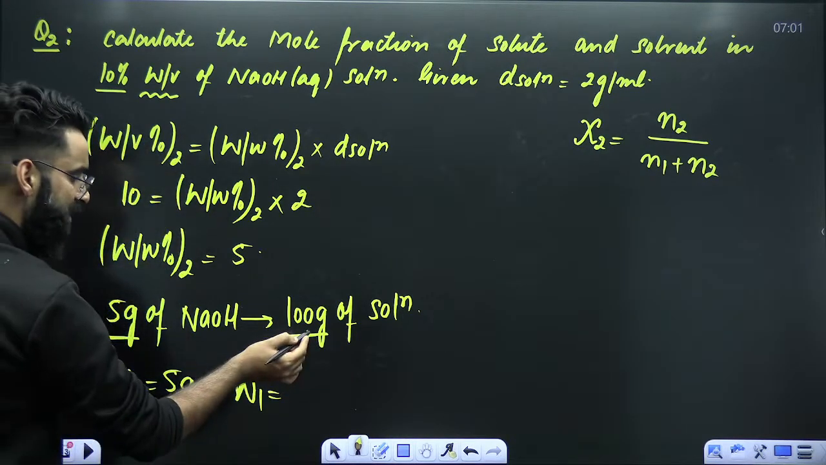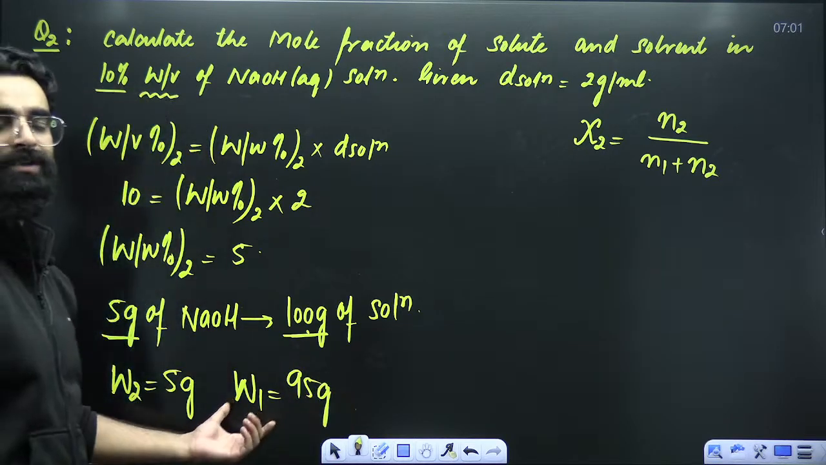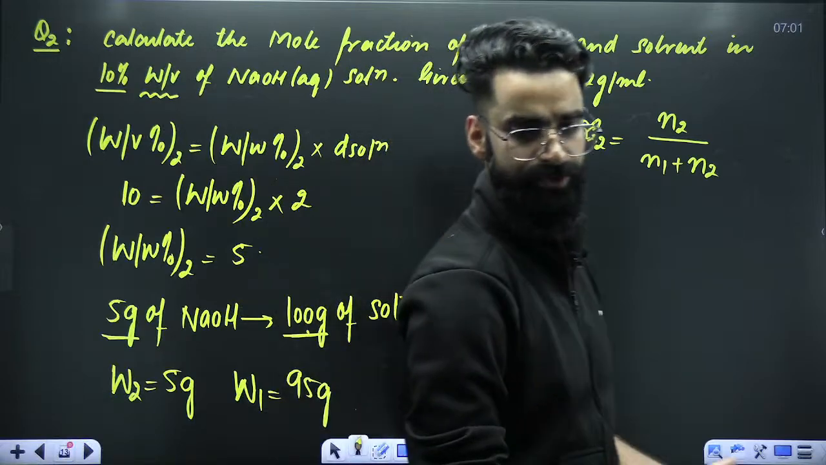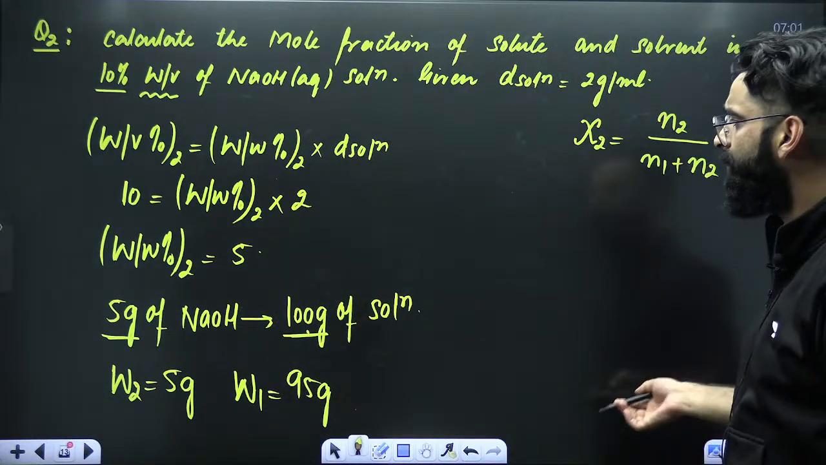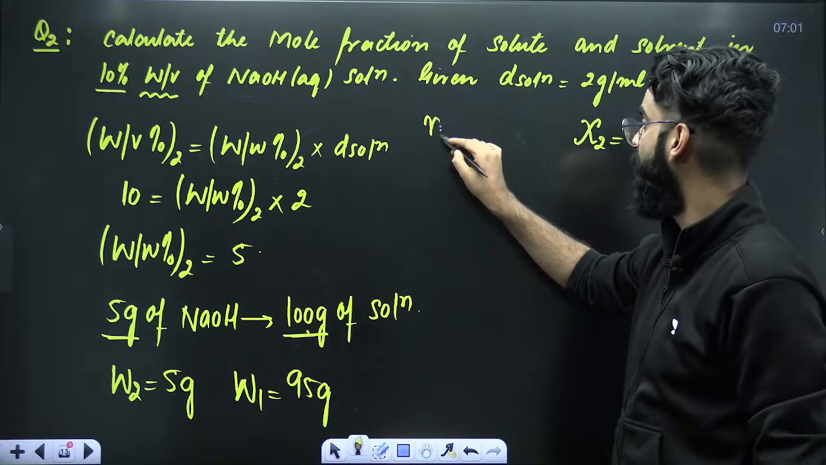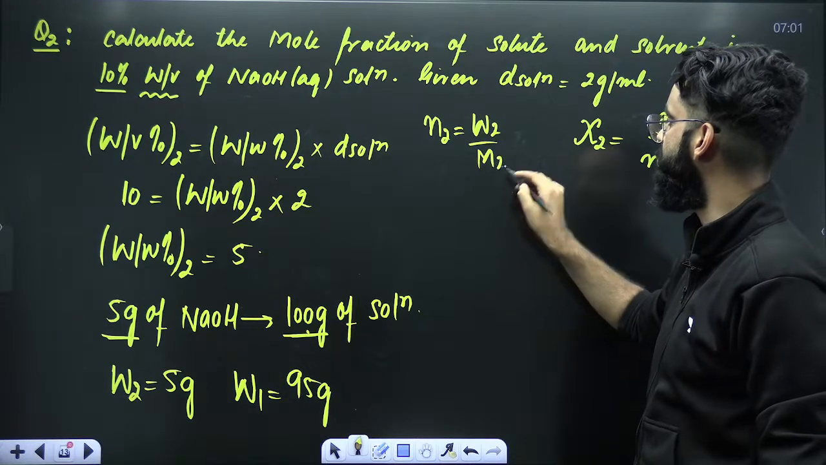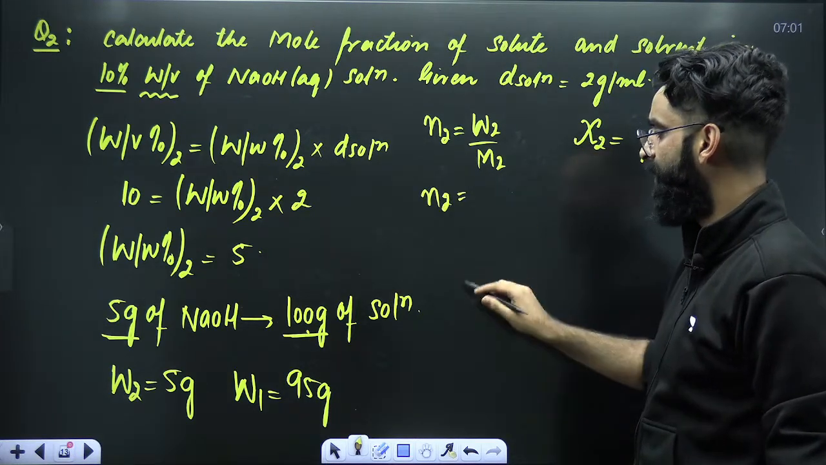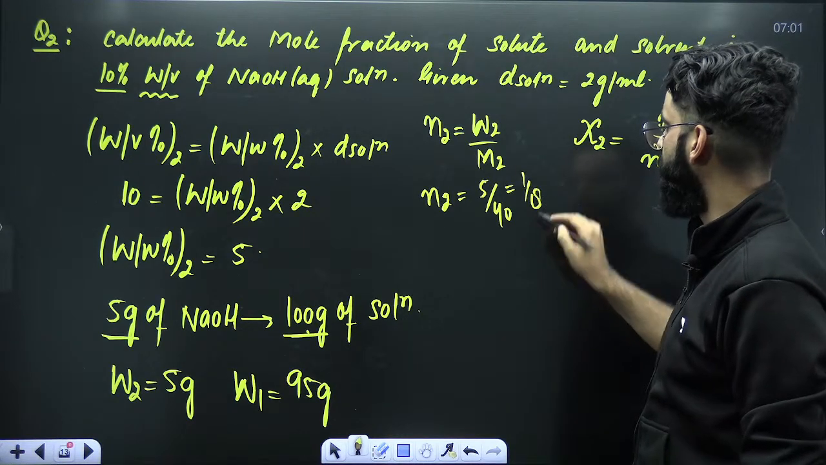Solvent mass is equal to solution mass minus solute mass, which will be 95 grams. Since you got W1, you got W2. If you got W1 as well as W2, can't you calculate N1, N2? Absolutely, you should be able to do it. N2 is equal to mass of solute divided by molar mass of solute. So N2 is 5 grams divided by molar mass of solute, 40, the value is 1 by 8.